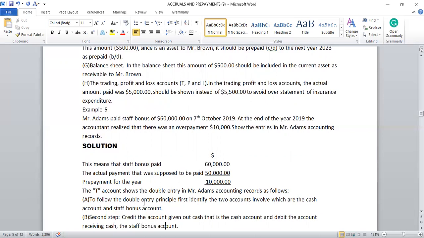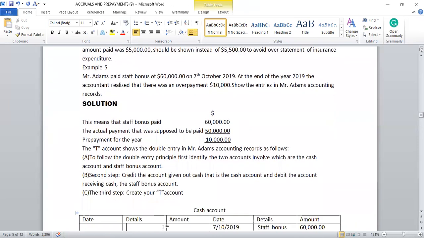A. To follow the double entry principle, first identify the two accounts involved, which are the cash account and the staff bonus account. B. Second step. The credit account is the one giving out cash, that is the cash account, and the debit account is the one receiving cash, that is the staff bonus account. So the cash account is giving out cash, it will be credited, and the staff bonus account is receiving cash, it will be debited.